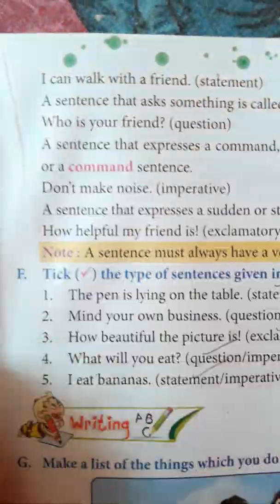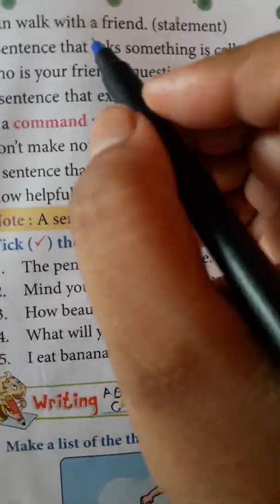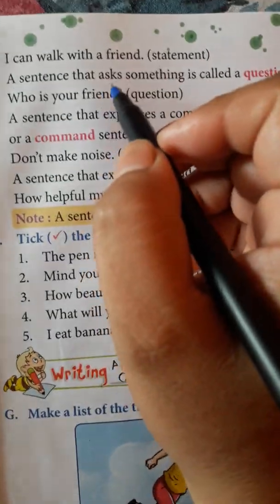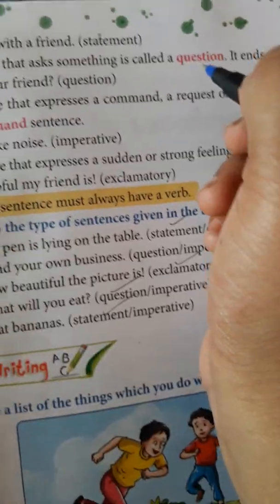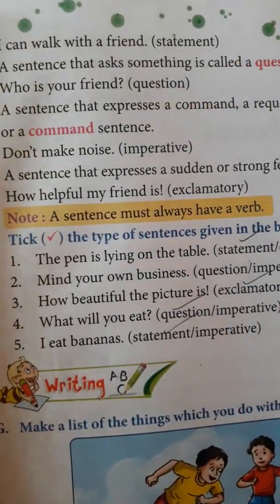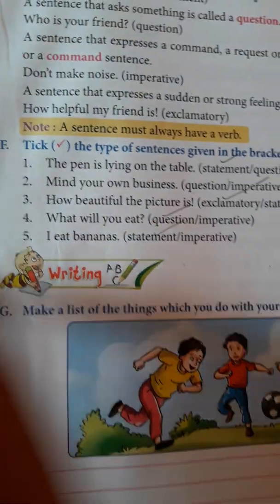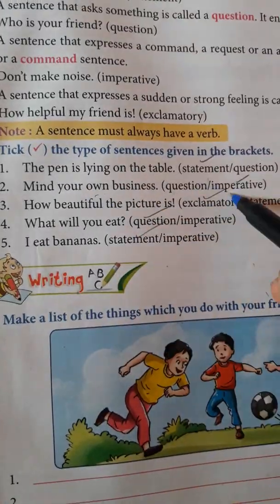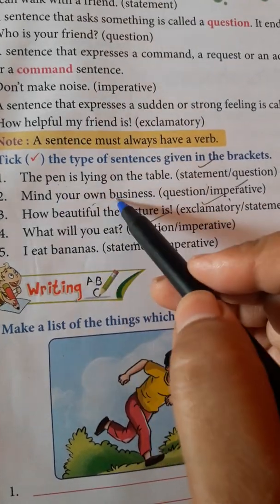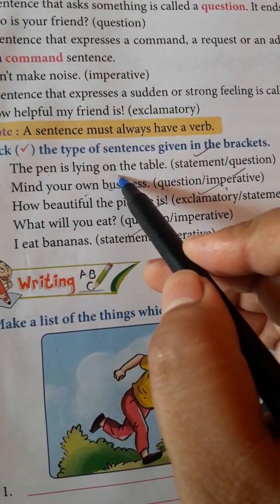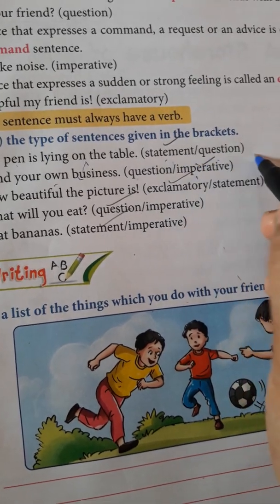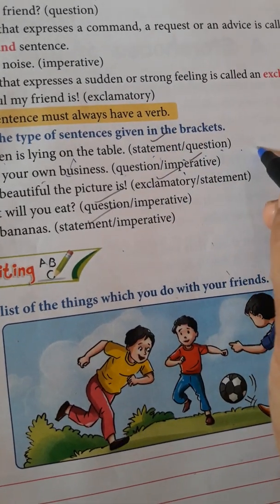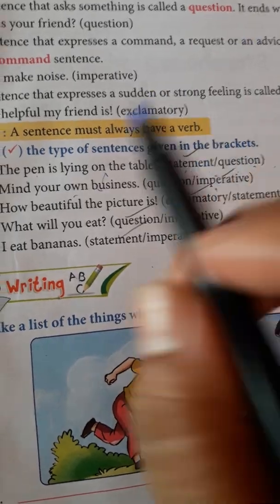For example, a sentence that asks something is called a dash. The sentence that asks something is called a question. You have to choose the correct answer. So questions like this can also come. Exercise F. This also you have to learn, because these sentences will be written there with this kind of options, and whatever is the correct one, you have to choose.